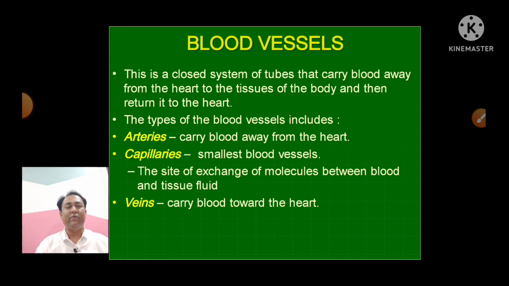Blood vessels, the third component. Here in this chapter we will discuss in detail about the blood vessels. This is a closed system of tubes that carries blood away from the heart to the tissues of the body and then returns it back to the heart. The types of blood vessels include arteries, veins and capillaries. Arteries, as you all know, carry the blood away from the heart, veins carry the blood towards the heart, and capillaries are actually the site of exchange of molecules between the blood and tissue fluids.